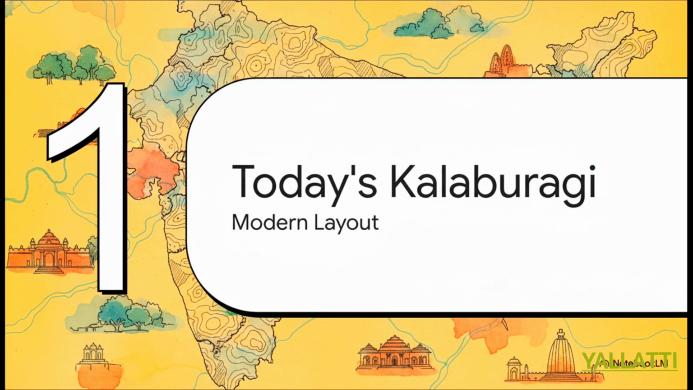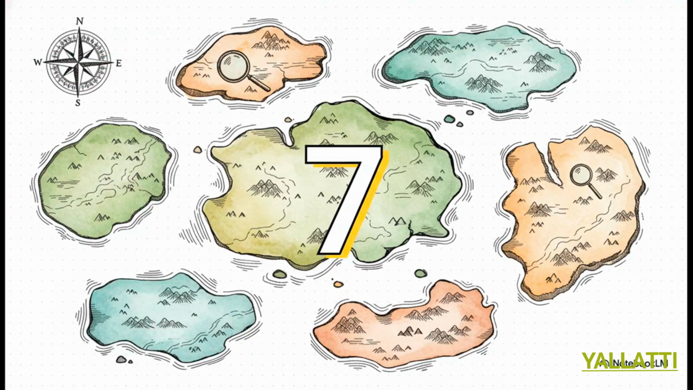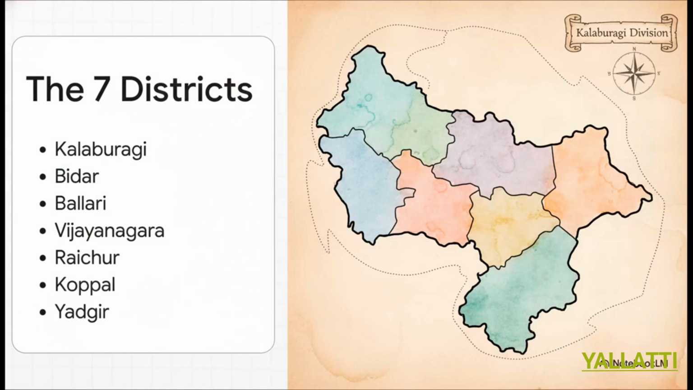Section 1. Today's Kalaburagi division. Now, you might be wondering about the borders. Well, that brings us to the number 7. While it might surprise folks who are used to looking at older maps of the region, the modern Kalaburagi Administrative Division is currently made up of exactly 7 distinct districts. Those 7 are Kalaburagi, Bidar, Ballari, Vijayanagara, Raichur, Koppal, and Yadgir.